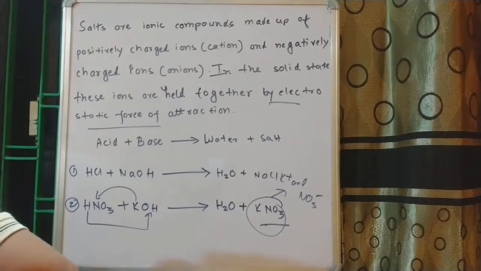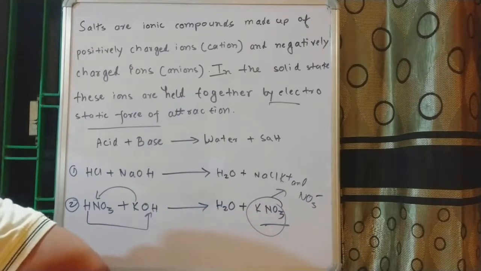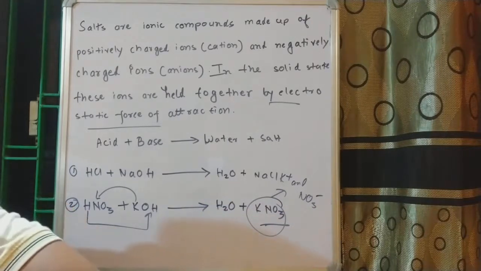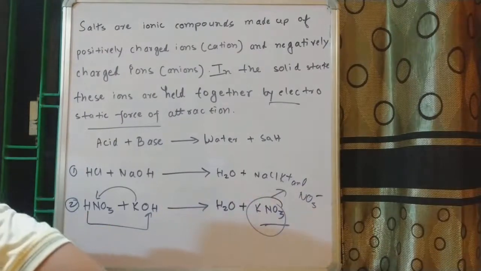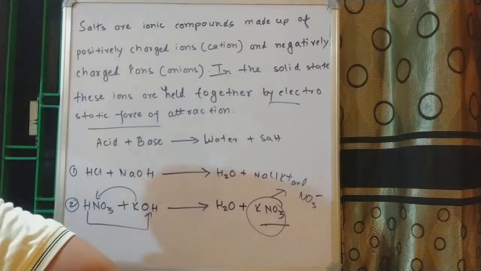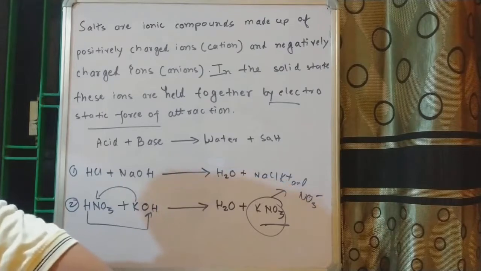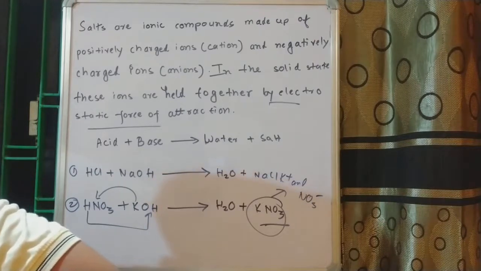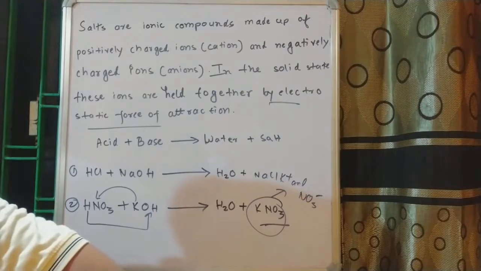Salts can be divided as basic salt, acidic salt, double salt, etc. And when we talk about classification based on pH, then we have to consider the acid and bases which are reacting with each other to give a particular salt.